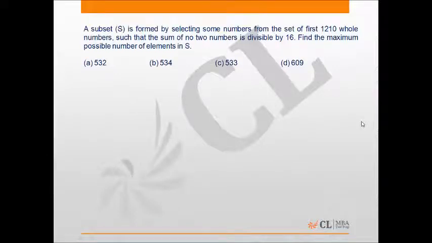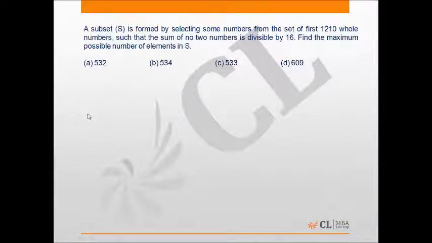This would be a level 3 question. The question states a subset S is formed by selecting some numbers from the set of first 1210 whole numbers such that the sum of no two numbers is divisible by 16. Find the maximum possible number of elements in S.